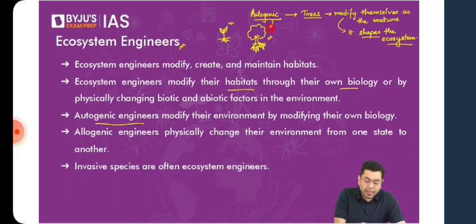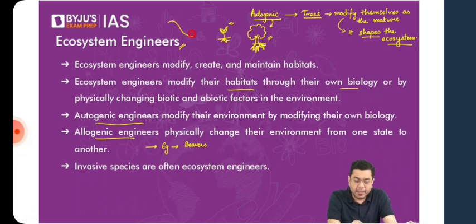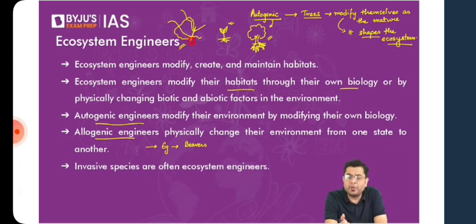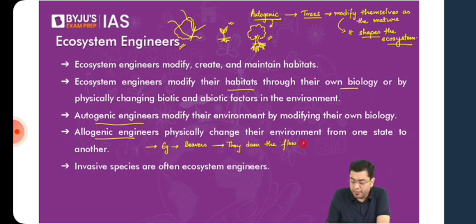Autogenic ecosystem engineer. And allogenic engineers physically modify their environment, and there we have taken a look at beavers. What do the beavers do? We have seen that the beavers are able to dam the fresh water. In any particular area, let's suppose you have a river system which is flowing. Beavers do like fresh water, but when they have to reproduce, they require significant nutrition and nourishment, and a large amount of nutrient in the water, and fresh water generally doesn't have that much nutrient count. So they build a dam. By damming the river, they create a large area of comparatively static water pool. There, the type of species which will come into existence, the type of plants which will start to grow, everything will significantly change, and the entire ecosystem in that area will experience a change. So beavers dam the flow of fresh water.